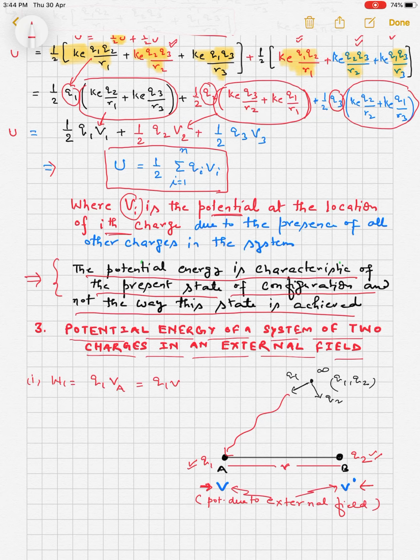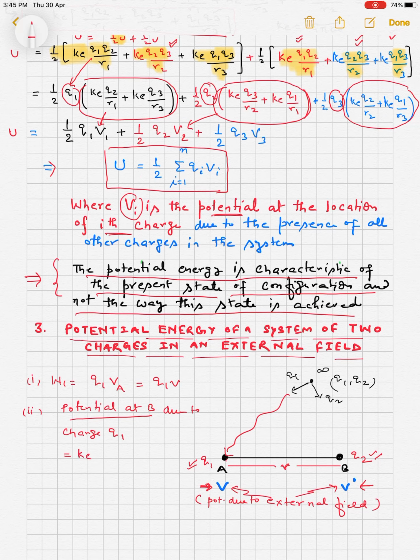Now when charge Q1 comes to A, due to this charge there is a potential at B in addition to B dash. So the second thing is the potential at B due to charge Q1.